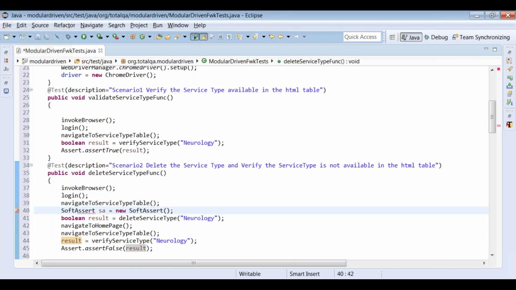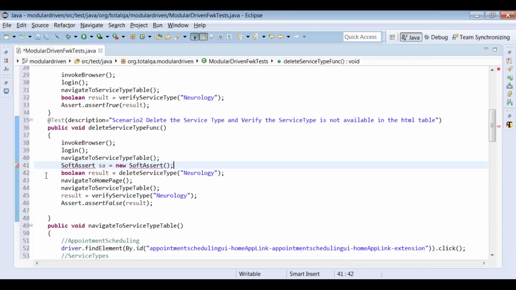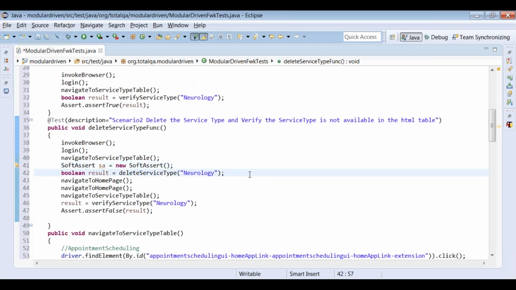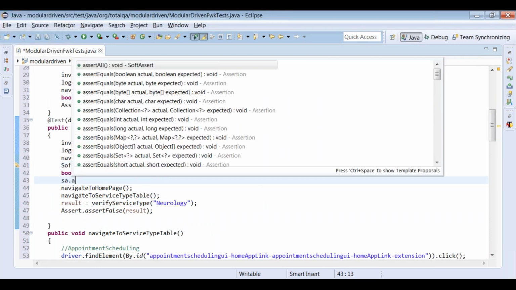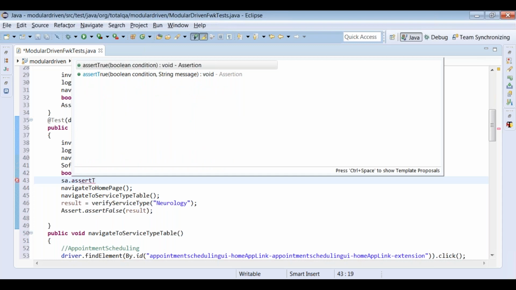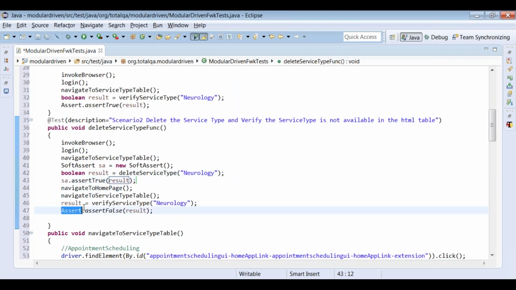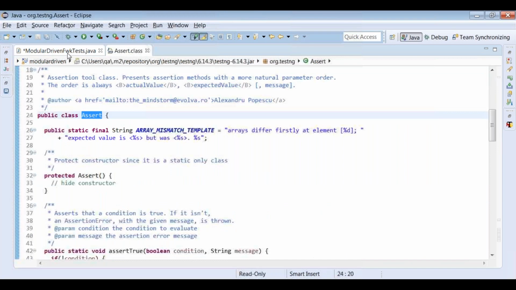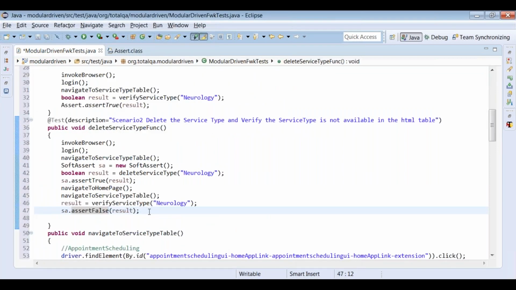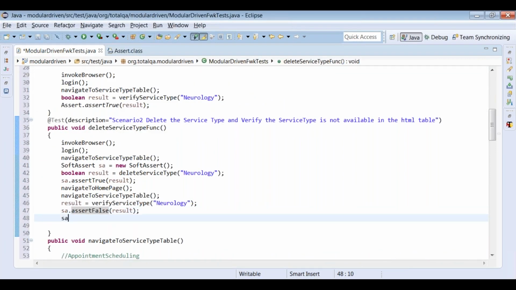Then here we can say SA dot assertTrue. We can put result. Here same thing we can do, SA dot assertFalse. Then finally we can say SA dot assertAll to validate whether both the validations run successfully or not.